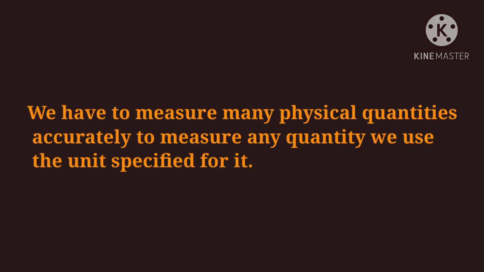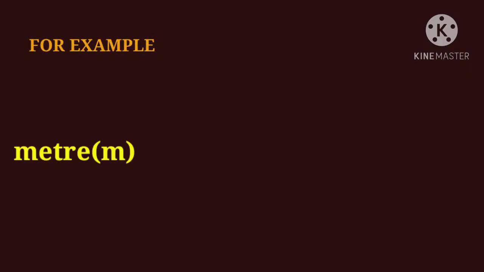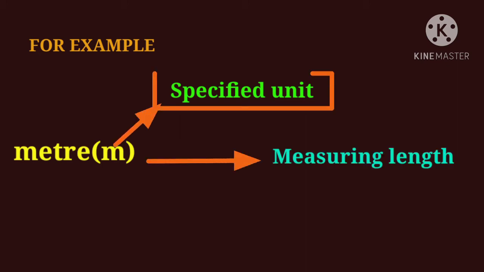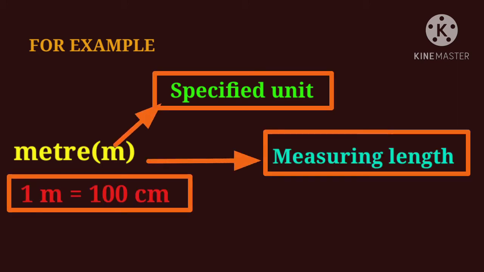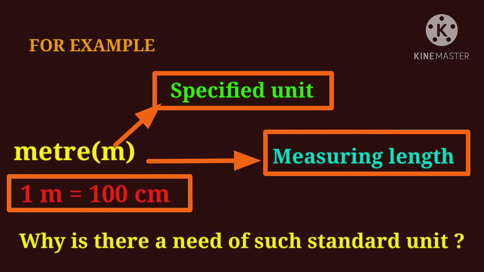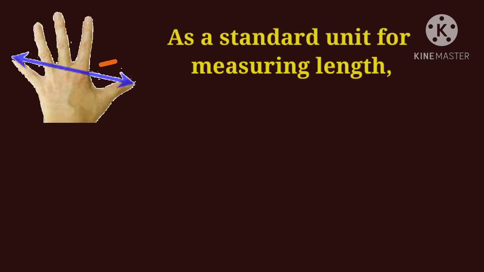We have to measure many physical quantities accurately. To measure any quantity, we use the unit specified for it. For example, the meter is the specified unit for measuring length. A certain distance has been accepted as the standard for 1 meter. Why is there a need for such a standard unit? Suppose the span of a hand is accepted as the unit for measuring length.